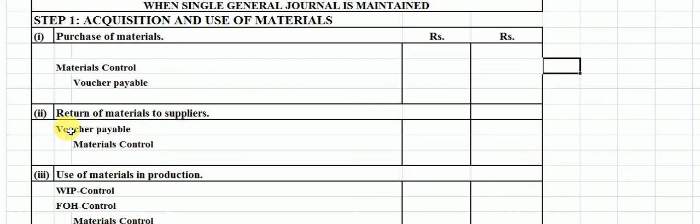Now the second entry is return of material to supplier. Before payment to the supplier for those materials which have been purchased, the entry will be reciprocal at the time of return of material to supplier: voucher payable to materials control. This is a reciprocal entry which belongs to the purchase of material.